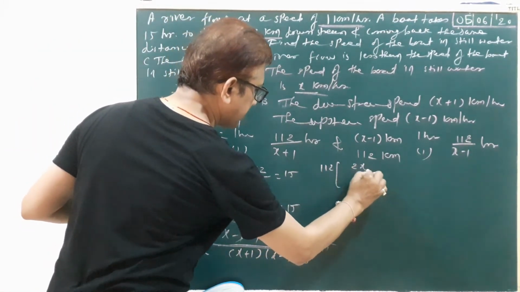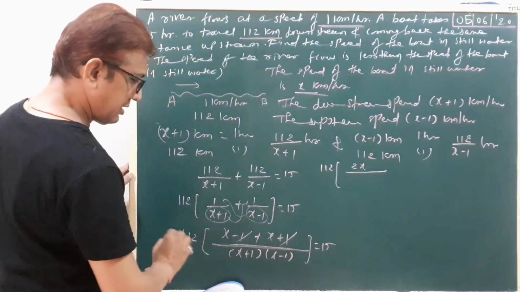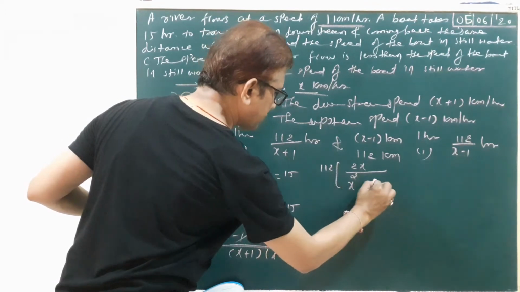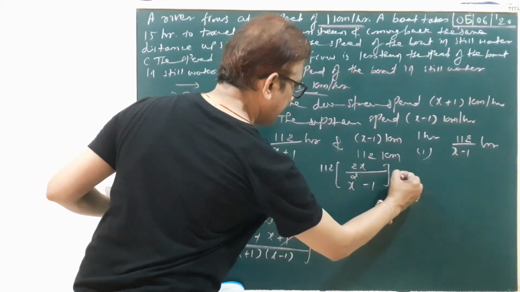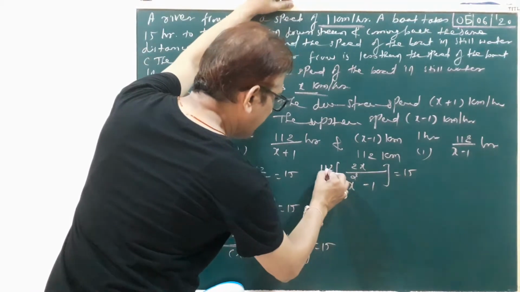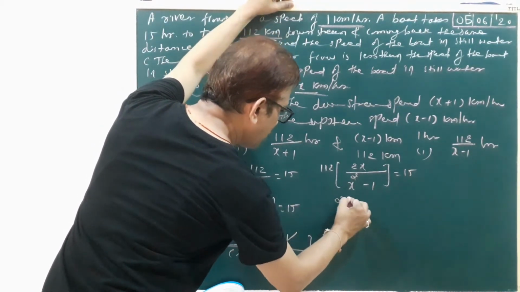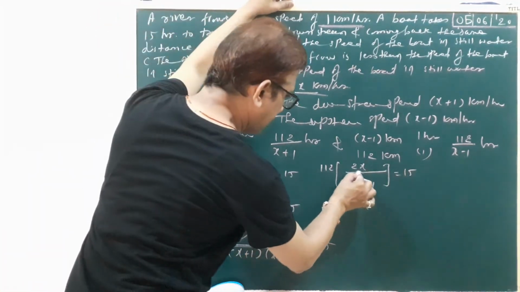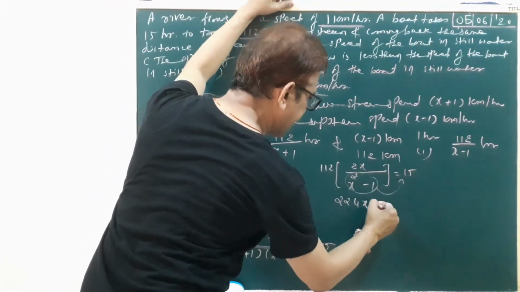112 x plus x, 2x. Upon a plus b, a minus b, a square minus b square. So we write here x square minus 1 equal to 50. Okay? Now 112 2s are 224x. Clear? Now x square minus 1 is in multiplication.